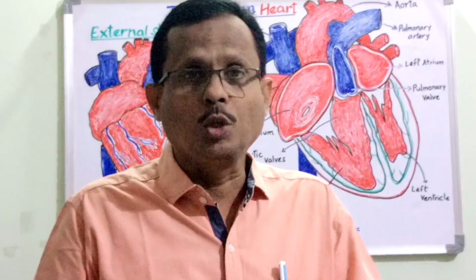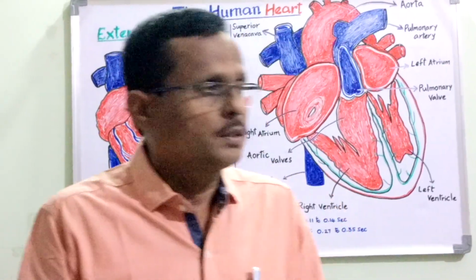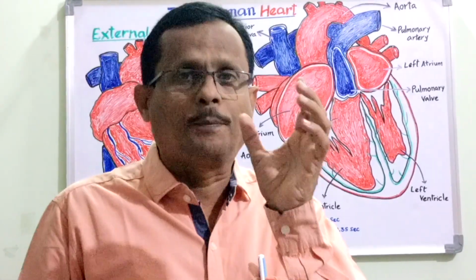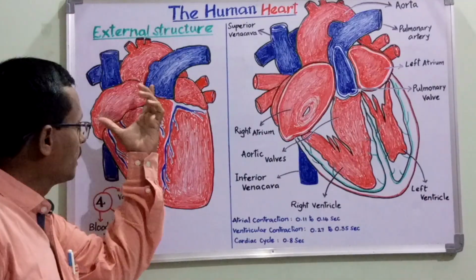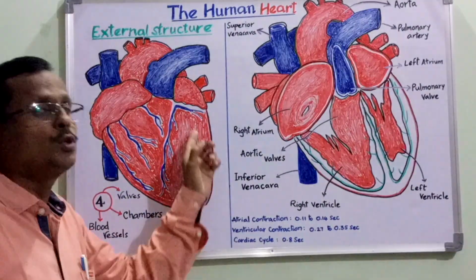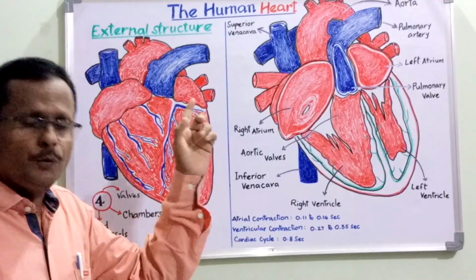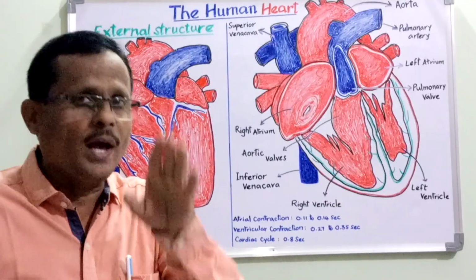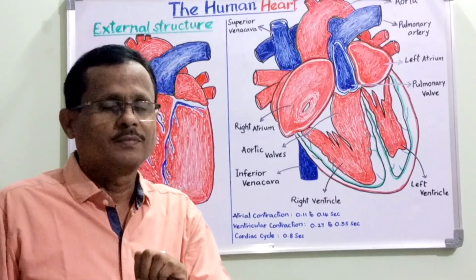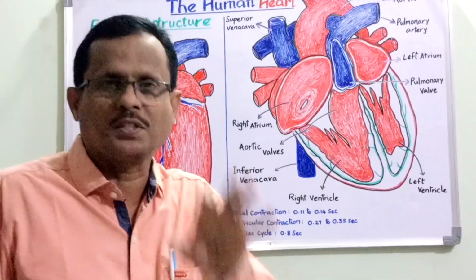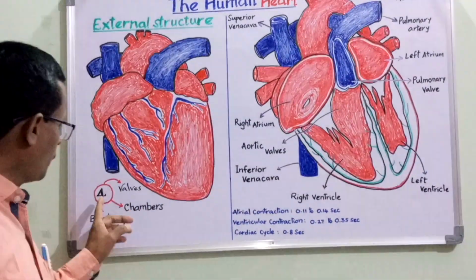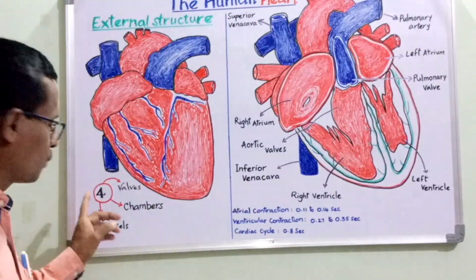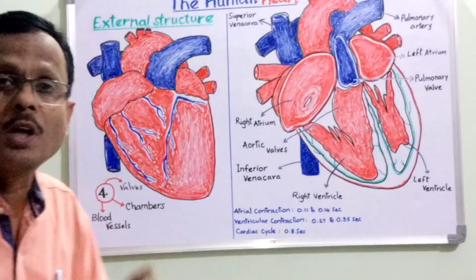The shape of the human heart is roughly triangular. It is broader on the anterior side and tapering or narrower towards the posterior end. If you wish to know about the human heart, you have to remember the number 4. This is very unique and quite interesting. The 4 stands for 4 chambers in the human heart, 4 valves in the human heart, and 4 major blood vessels connected to the human heart.